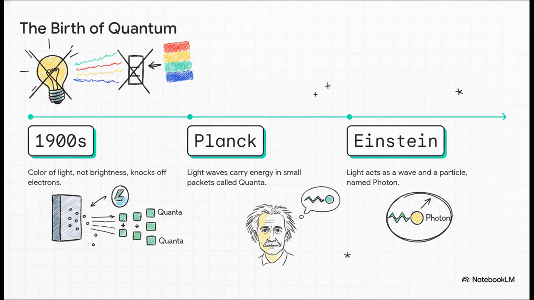Classical physics said, hey, if you just crank up the brightness of the light, more electrons should escape. But reality didn't agree. It was actually the color, the frequency of the light, that determined if electrons were emitted. Then Max Planck proposed that light waves carry energy in specific, discrete packets called quanta. Building directly on that, Albert Einstein showed that light acts as both a continuous wave and a discrete particle, which was later named the photon. Basically, classical physics was broken and quantum mechanics was born.